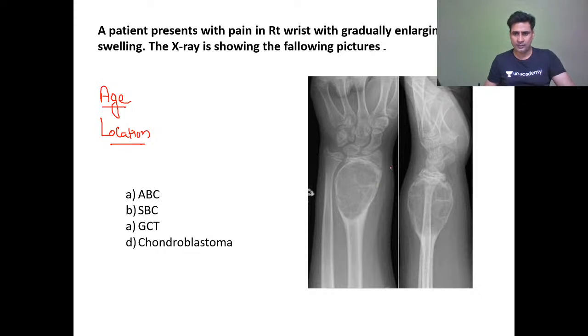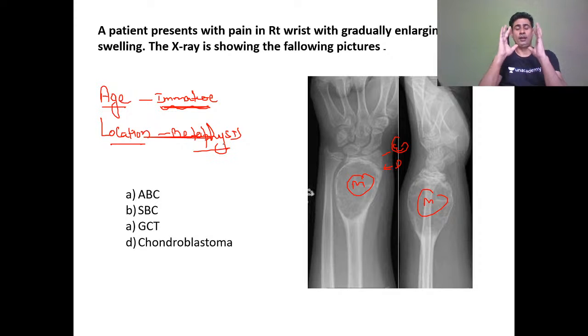Now see, you can see open physis. The physeal plate is open. Here you can see the growth plate is open. That means it is an immature skeleton. Growth is still not complete. So the patient is in the first 2 decades of life. Now location, you can see this is epiphysis and this is the growth plate, physis. You can see now this growth is below the physis in the metaphyseal area. So the tumor is in the metaphysis.